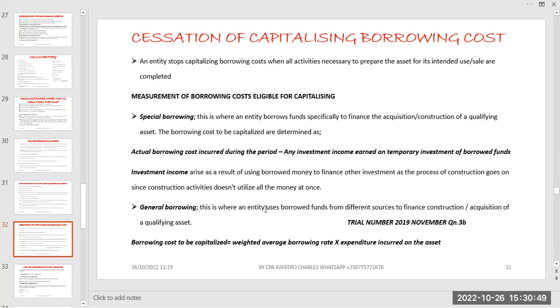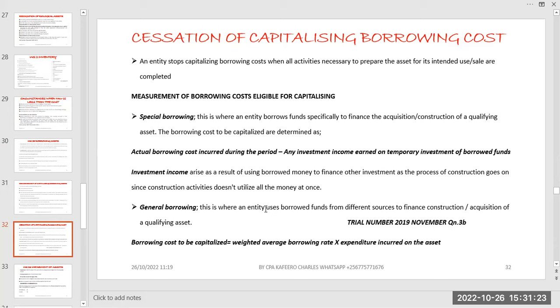Then the other one, let's talk about the general borrowing. General borrowing, as the word suggests, you may have accumulated that money earlier, or you just go for it, maybe you go for bonds, or you go for bank loans, but this time around they are from different sources.